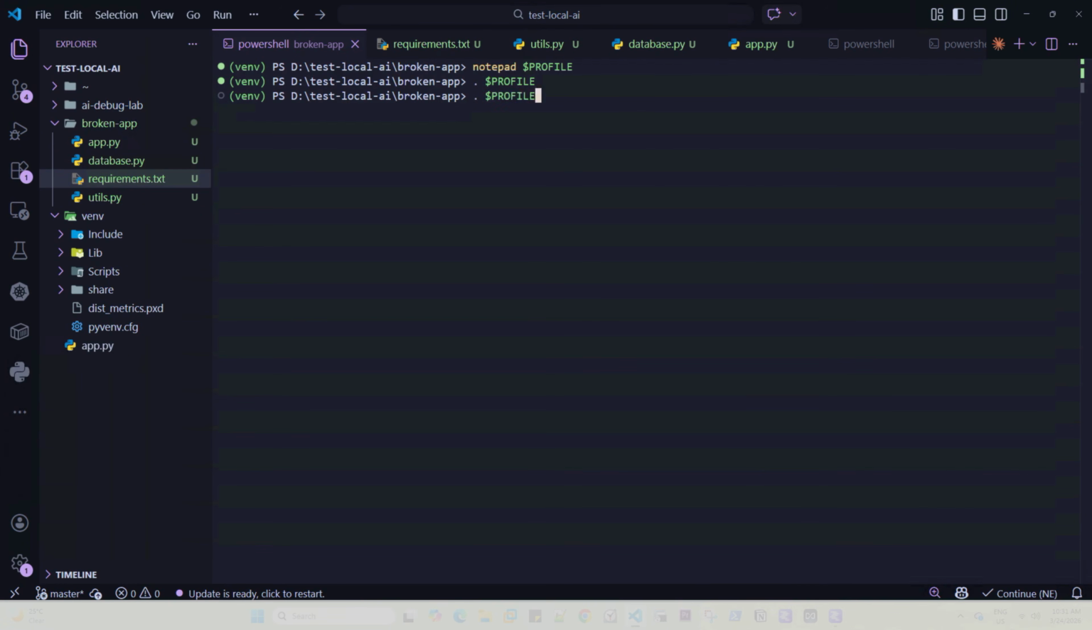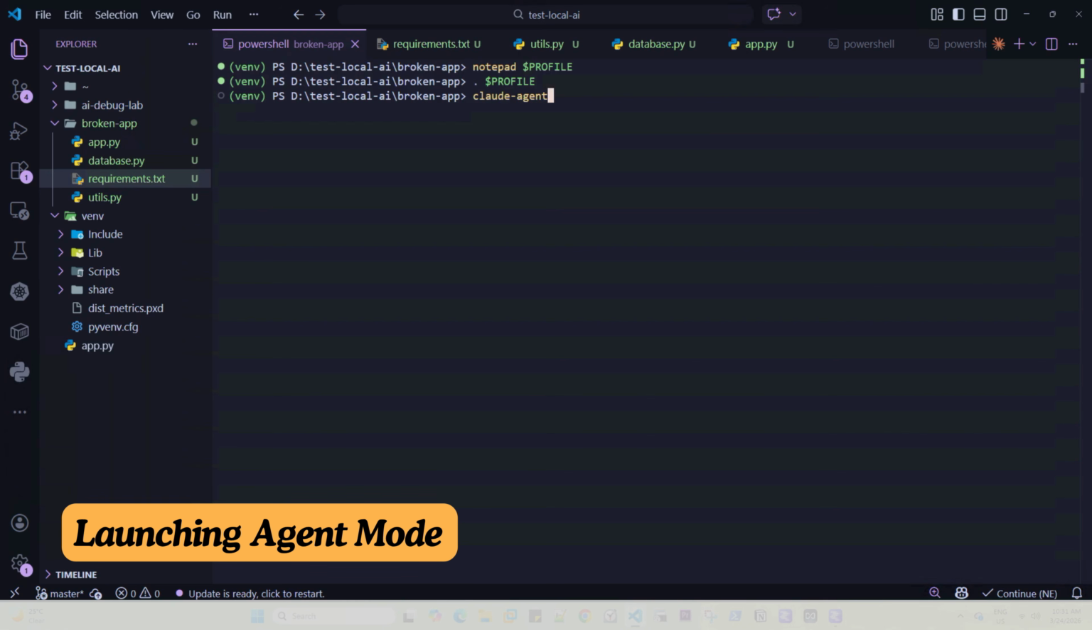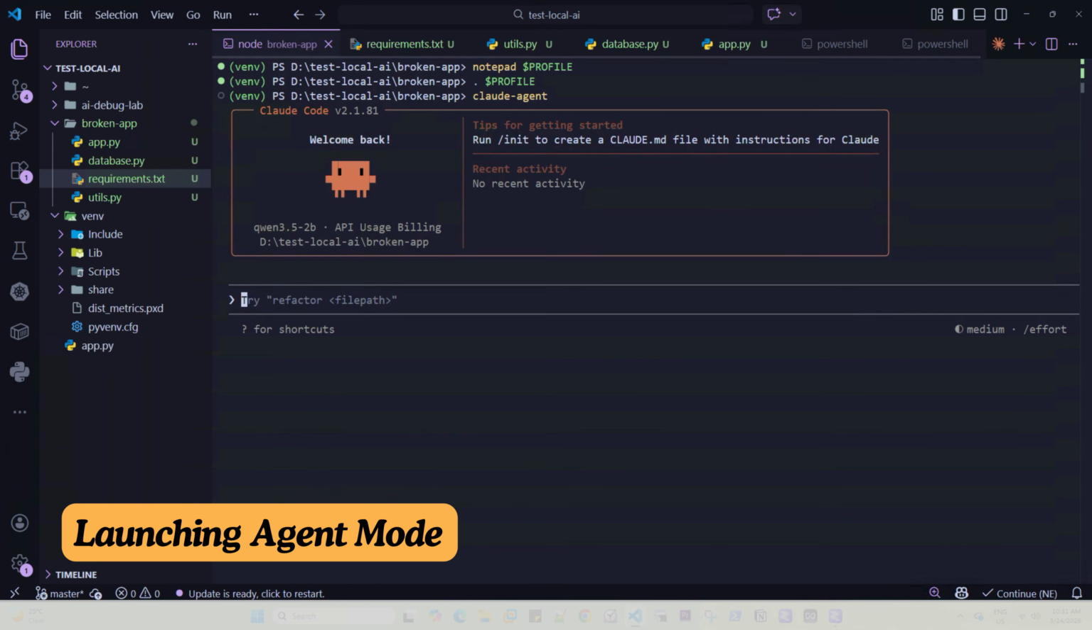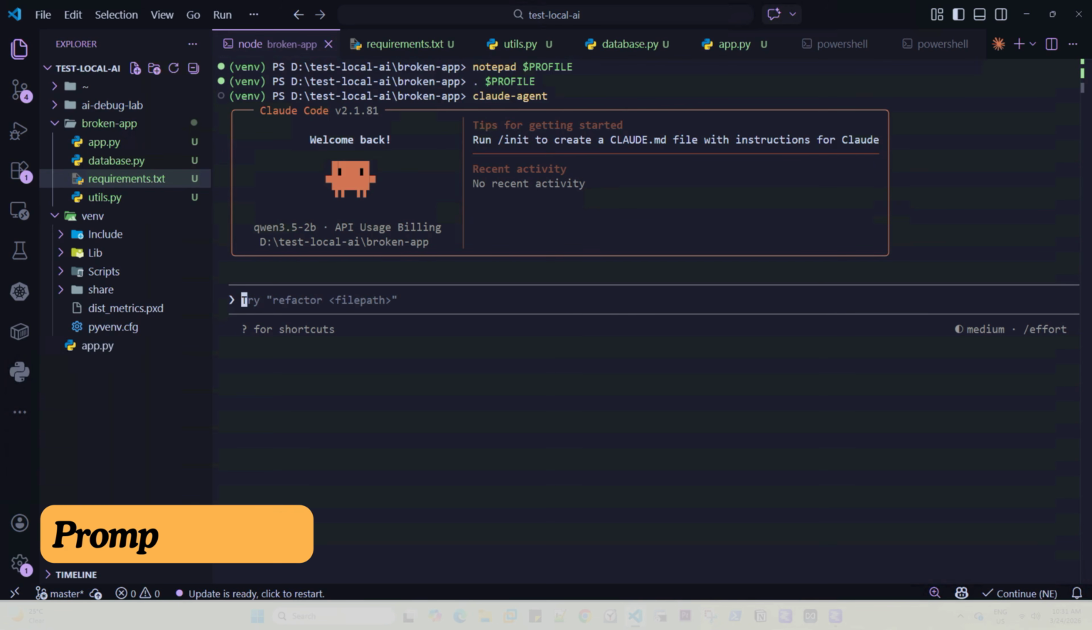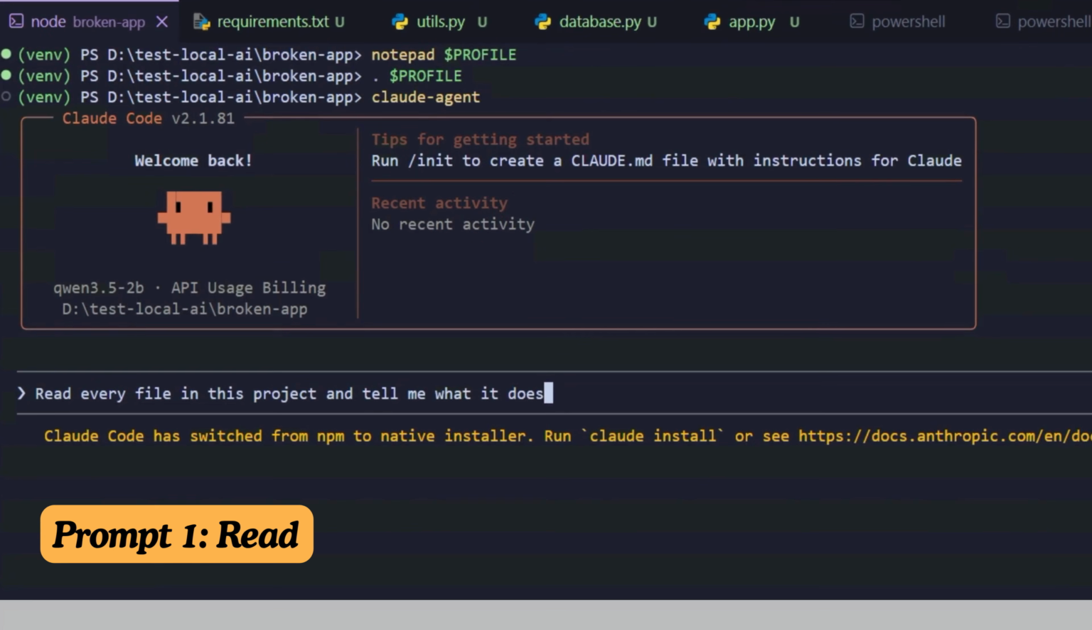Alright, let's launch the Claude agent, full agent mode, all the tools enabled. So we have the model Qwen 3.5 2 billion parameter running as our local model here. Of course, no cloud model here. This is completely run by this tiny open source local model. So first prompt, no hints, no mention of bugs: "Read every file in this project and tell me what it does."